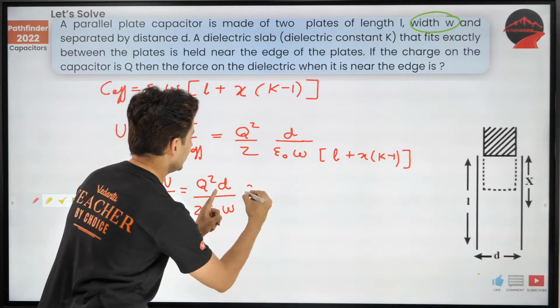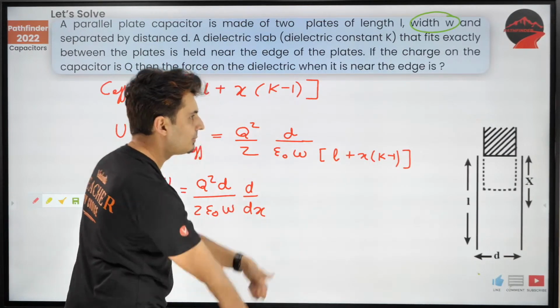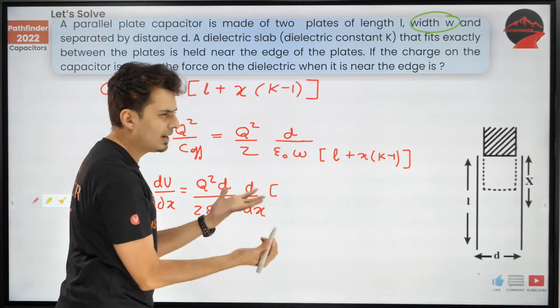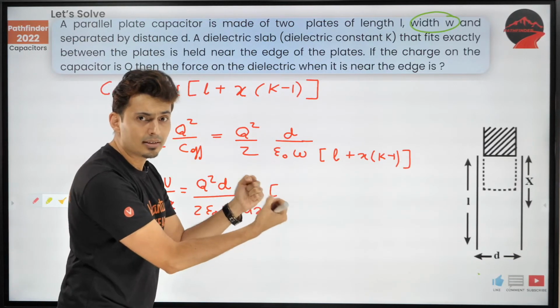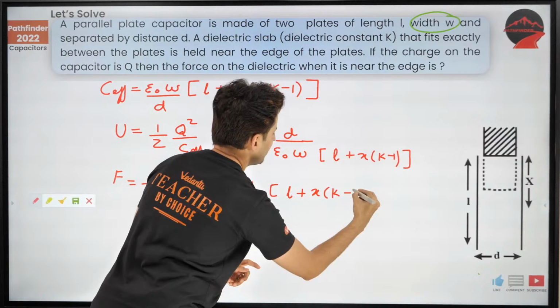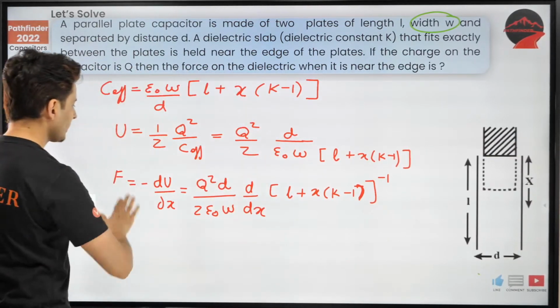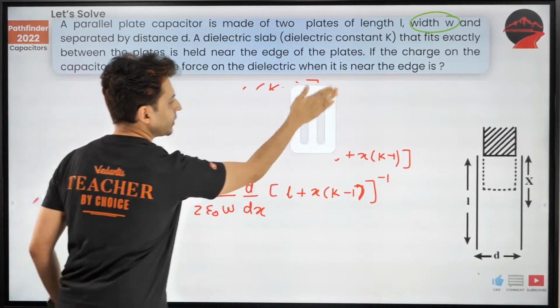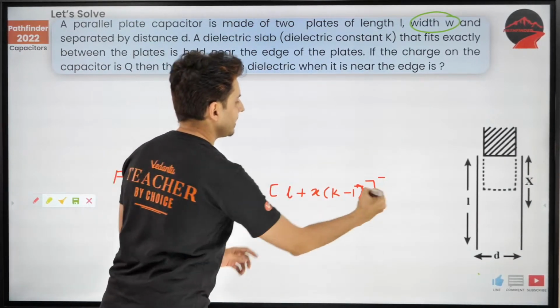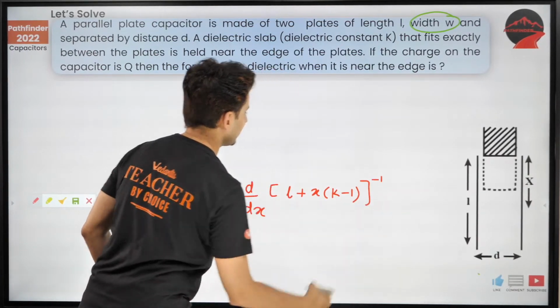No, it's not so simple. Wait a minute. d by dx. I do not like this guy down, so I'll bring it up, because whenever I have to take a derivative, I always tend to put things in the numerator. So I have L plus x into k minus 1, the whole raised to minus 1. I just don't need the denominator anymore, I've taken it upstairs.